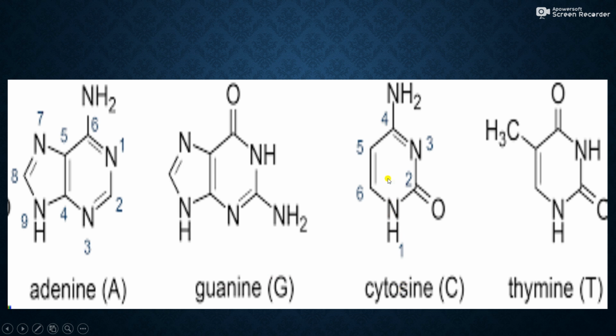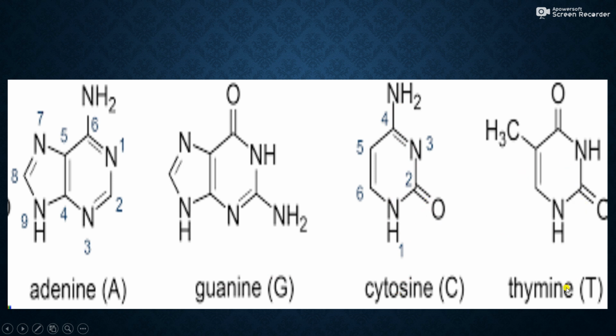And the third one is cytosine. Cytosine is a hexagonal ring having 2 nitrogen atoms in its ring structure, and one NH2 group is there, and again one carbonyl group is there. Therefore, this is cytosine.